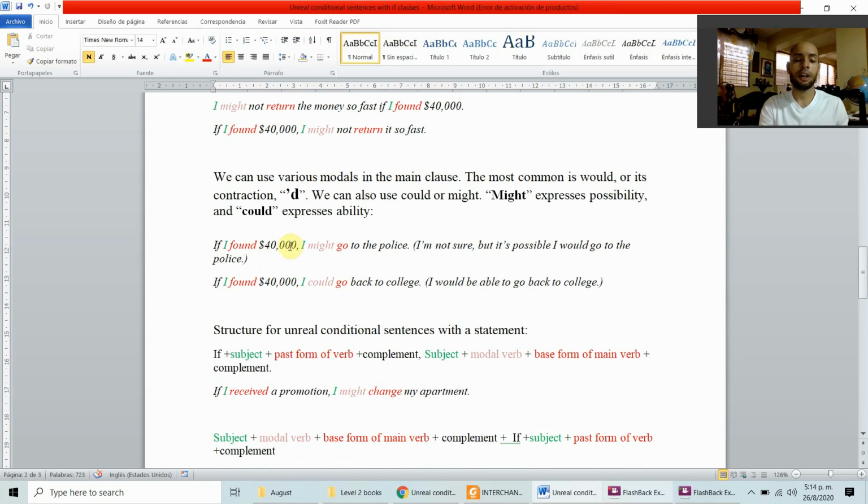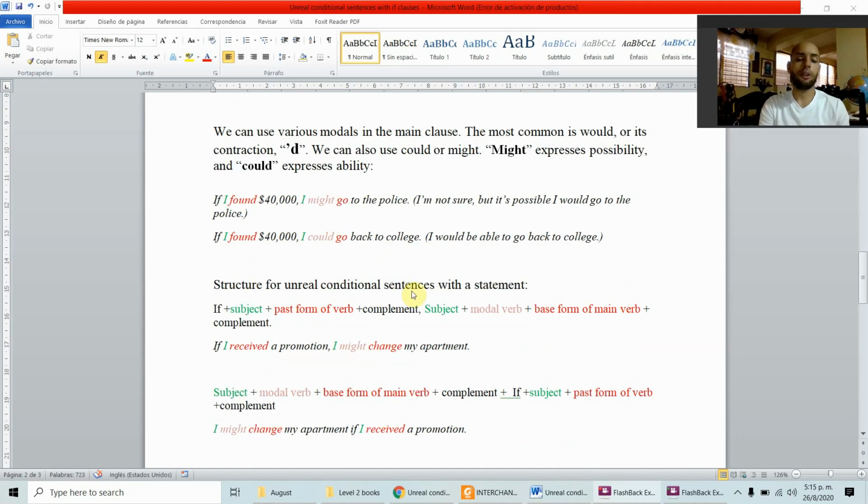If I found 40,000, I might go to the police. I might go to the police. I'm not sure, but it's possible I would go to the police. I'm not sure about that, but it's a possibility. If I found 40,000, I could go back to college. It means I would be able to go back to college. That it can be possible for me after that. It's again could to express ability and might to express possibility.